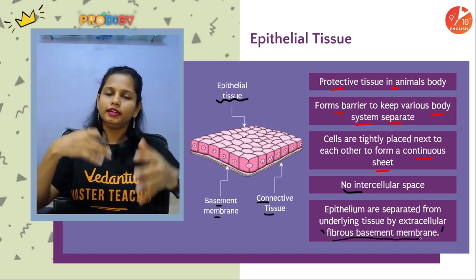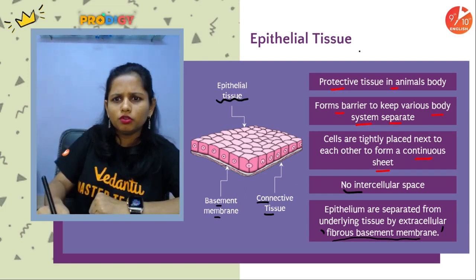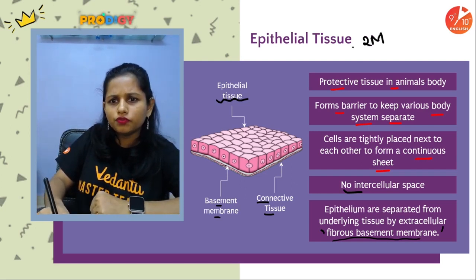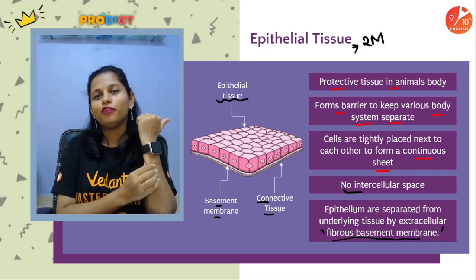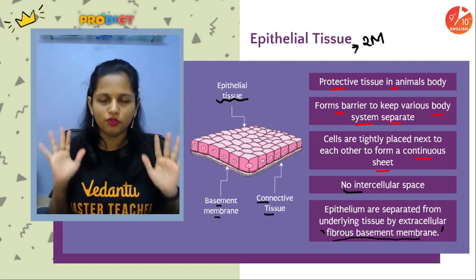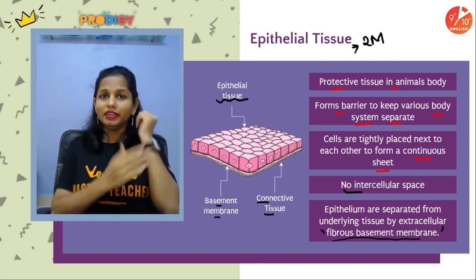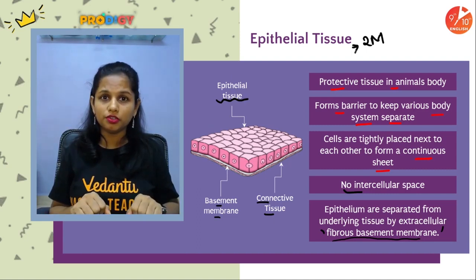So let us revise the various characters of epithelial tissue, because eventually it's asked in the examinations for 2 marks. One, epithelial tissue forms a protective covering of our body, either outermost or innermost covering. Two, it acts like a barrier. It separates different organ systems from each other.